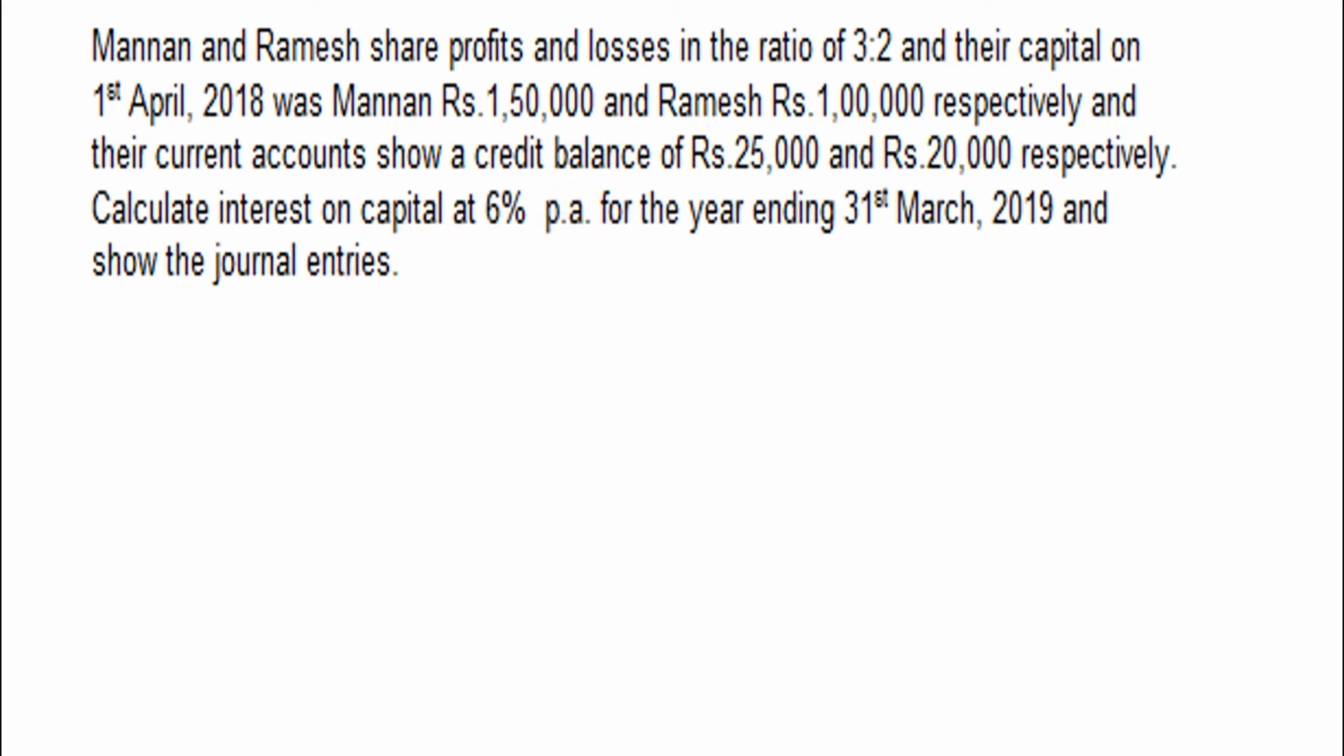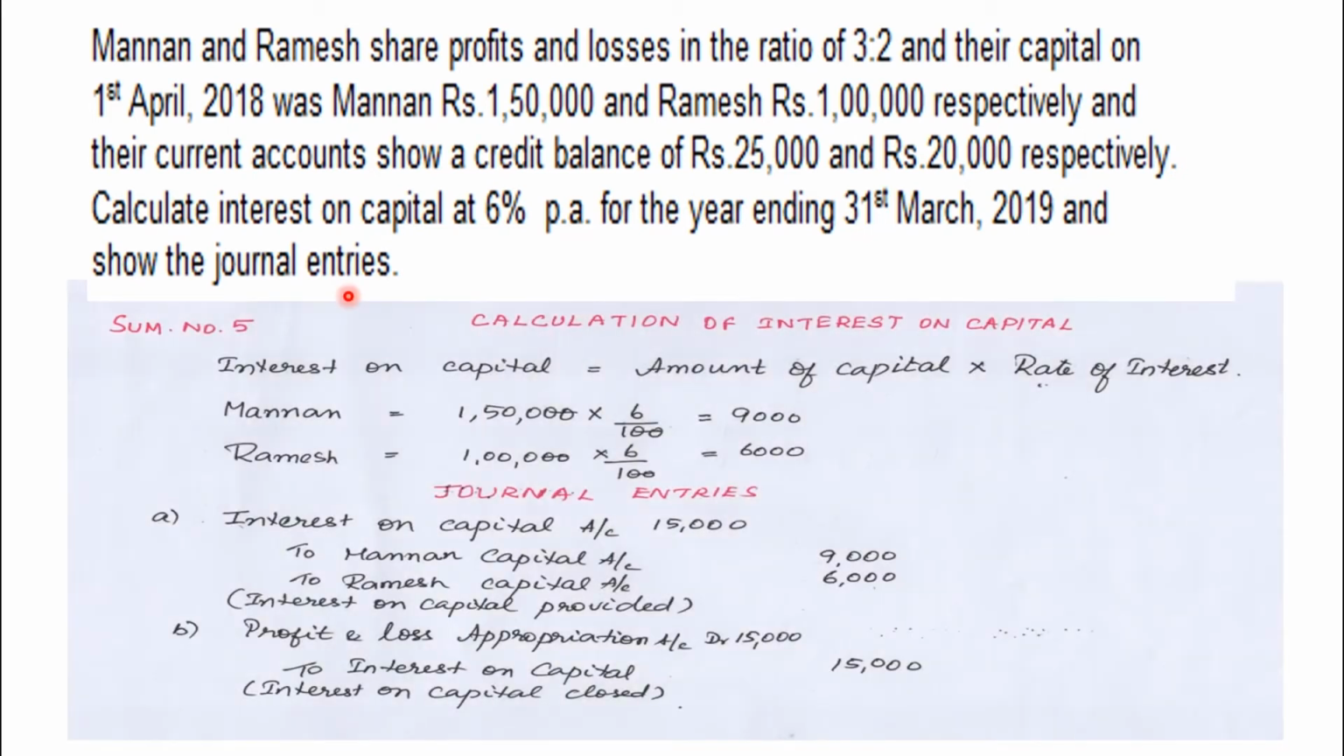Now let us see the solution. So interest on capital equals amount of capital into rate of interest. For Manan, amount of capital is 1,50,000 into 6 by 100, 9,000. And for Ramesh, 1 lakh opening capital into 6 by 100 equals 6,000. So their interest on capital should be calculated first and then journal entries. Interest on capital to partners' capital account. So 15,000 interest on capital, to Manan capital account 9,000, to Ramesh capital account 6,000. This is for providing interest on capital.